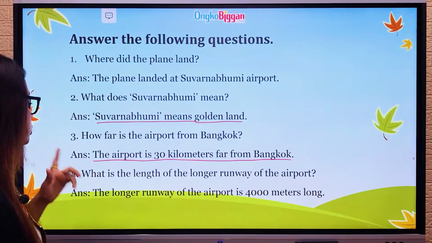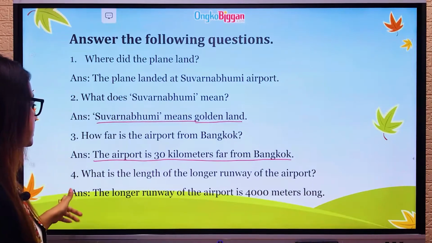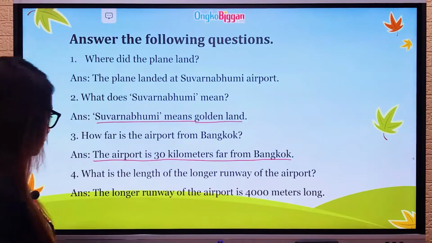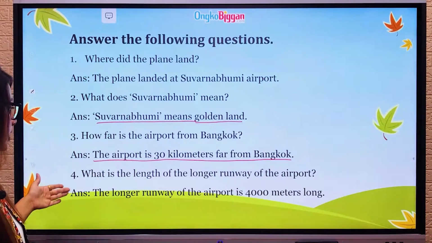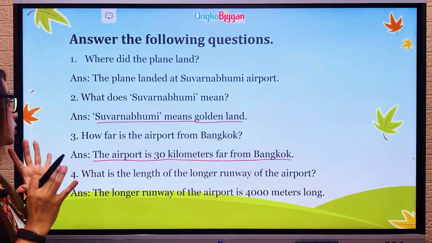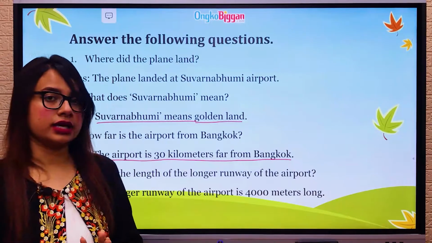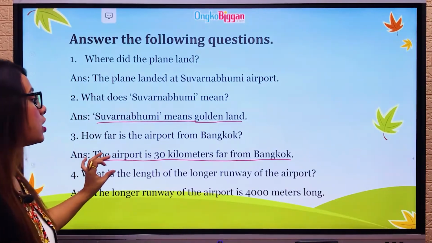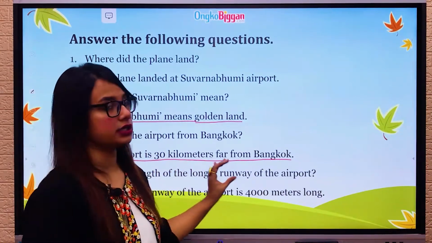Now we're moving on to question number 4. It says, what is the length of the longer runway of the airport? So it asks the longer runway, okay? So read the question very carefully. What is the length of the longer runway of the airport?